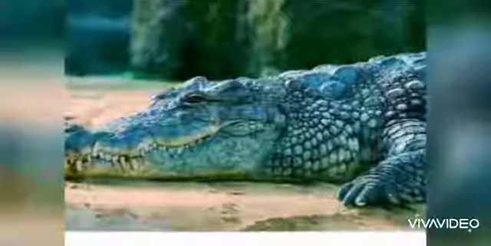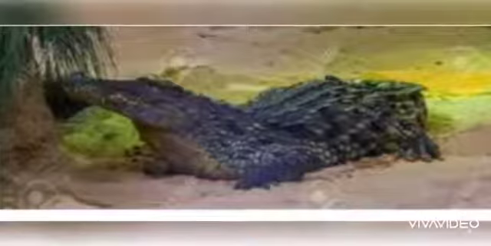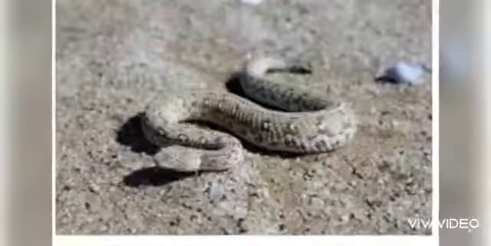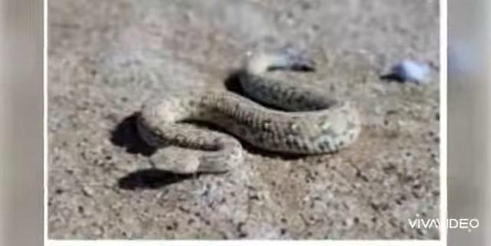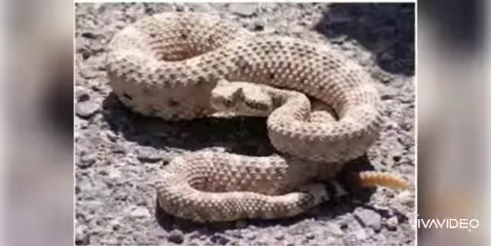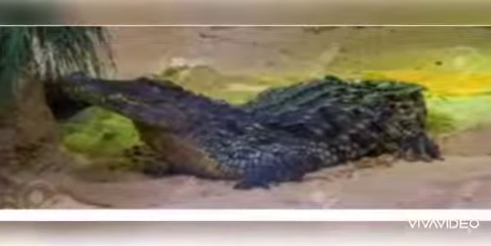So now the second point I am going to explain is adaptation in reptile. Children, have you come across the word reptile? First, let me explain you what is the meaning of reptile. A reptile means it is an animal that has cold blood.